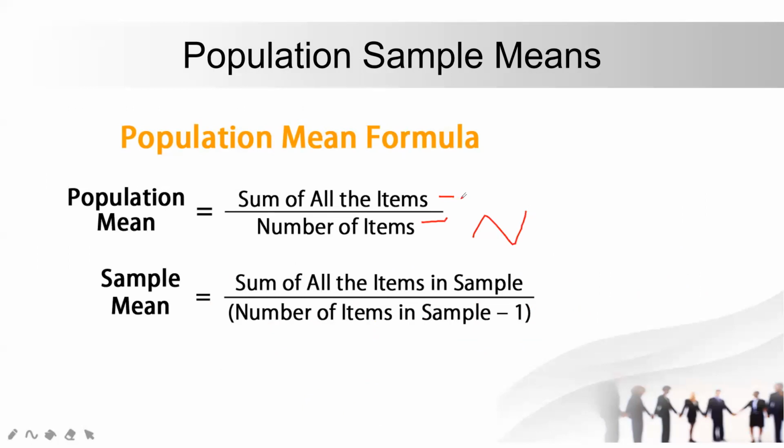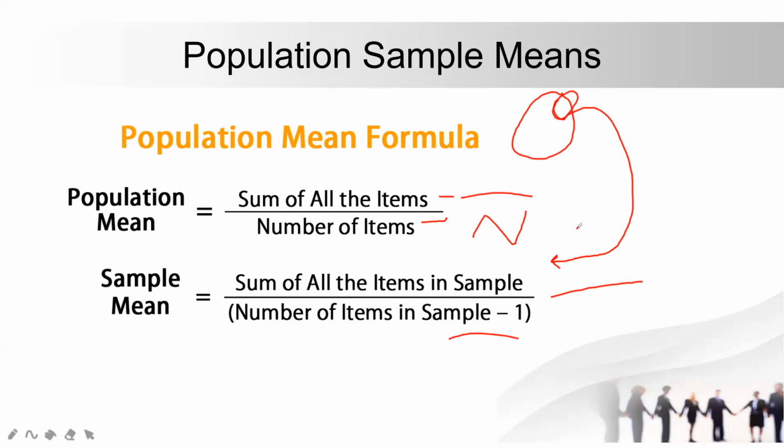And we will be adding all the values above. Okay. Sample mean will be the sum of all items in the sample. So whatever sample we have taken, this is my population, and say this small area is my sample. I will add all the values in this sample area, and then divide by n minus 1.